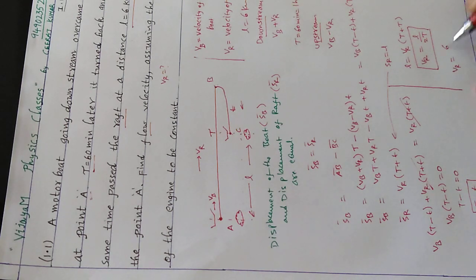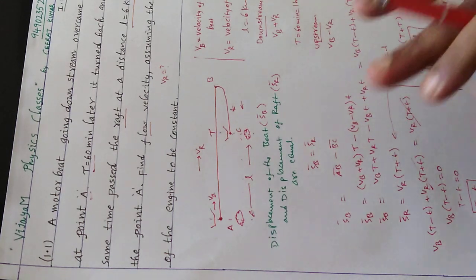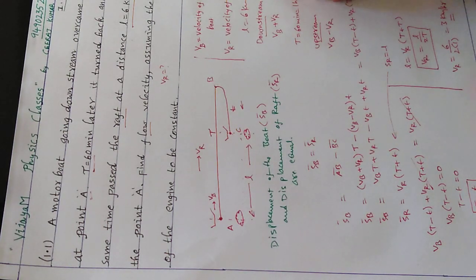So therefore 6 by 2 into 1, because time is 1 hour, it's nothing but 3 kilometers per hour. This is the answer. It's very simple: the displacement of the boat and displacement of the raft are equal. If you understand downstream and upstream, these two cases, it's very easy. Okay, thank you very much.